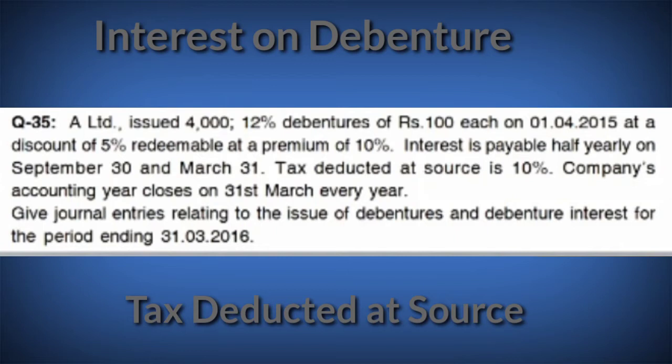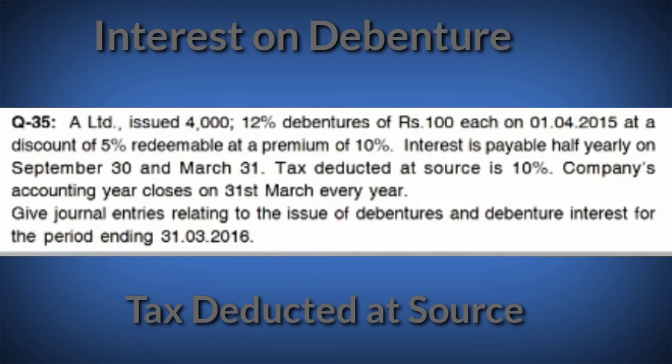Tax deducted at source is 10%. Company's accounting year closes on 31st March every year. Give journal entries relating to issue of debentures and debenture interest for the period ending 31st March 2016.